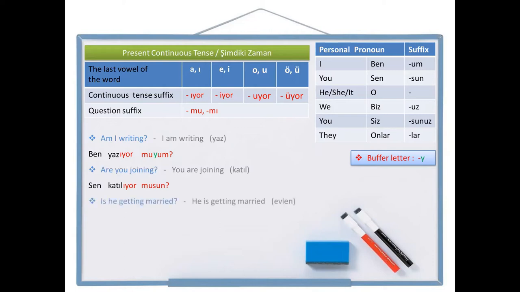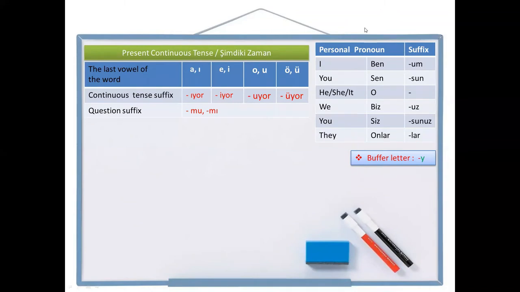Okay, let's make another one. "Is he getting married?" This is the question sentence I want. And the positive sentence is "he is getting married." Get married is evlen in Turkish. Let's write the positive sentence. He, o. Get married, evlen. Getting married, evleniyor. And the question suffix mu. There is no personal pronoun suffix for o, so that's the sentence. O evleniyor mu? Is he getting married?